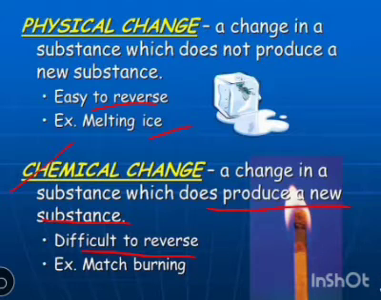Here are some signs that show chemical change, like formation of precipitate, change of color, production of gas, temperature change or heat generation, etc. All are signs that show the chemical change occurs.